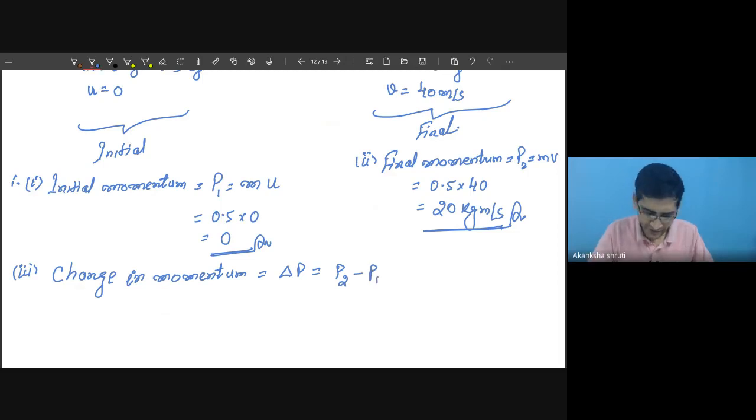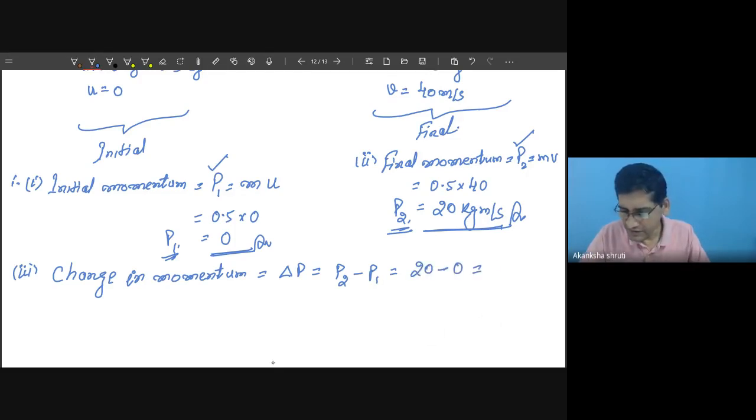Here we have calculated P2, the final one, and P1, the initial one. So we substitute this data. 20 minus 0 is also 20 kg meter per second.